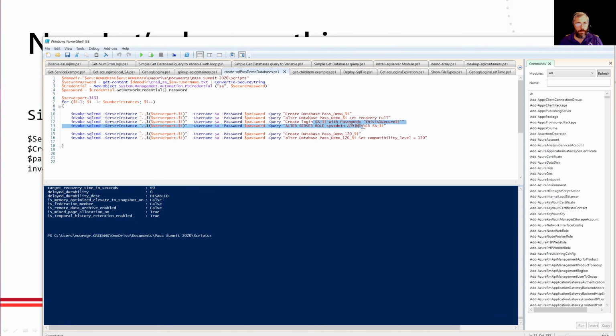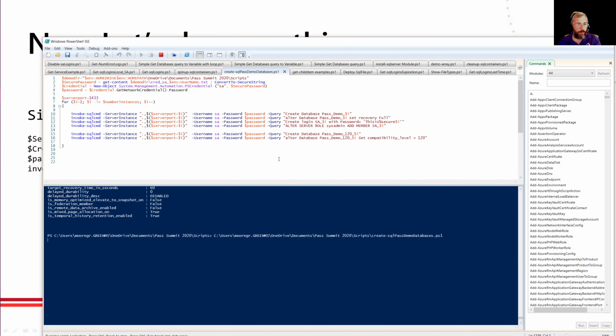We're going to create a login specific to that box. And in this case, I'm not going to really hide the password. It's fine for this demo. And we're going to make that account a sysadmin. And then we're going to create a second database on there because our dev folks say, hey, we need one in compatibility level 120. We're going to do that. So again, across 4 instances, we're going to create 2 databases, a login, and assign a role for that login.